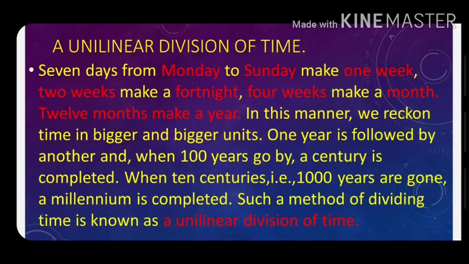7 days from Monday to Sunday makes 1 week. 2 weeks makes a fortnight. 4 weeks makes a month. 12 months makes a year. In this manner, we reckon time in bigger and bigger units. 1 year is followed by another, and when 100 years go by, a century is completed. When 10 centuries, that is 1,000 years, are gone, a millennium is completed. Such a method of dividing time is known as a linear method.